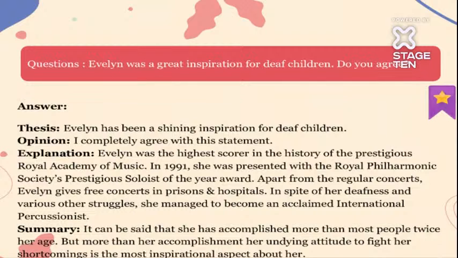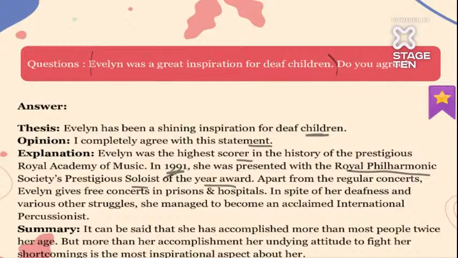Okay, so let's see how we'll frame this. Evelyn has been a shining inspiration for deaf children. Evelyn was a great inspiration, and I have rewritten it in the form of shining inspiration. So I completely agree with this statement. Now we will explain it. Evelyn was the highest scorer in the history of the prestigious Royal Academy in London. In 1991, she was presented with the Royal Philharmonic Society's prestigious Soloist of the Year award. Apart from regular concerts, she also gave free concerts in prisons and hospitals. So basically, she was an inspiration for deaf children.